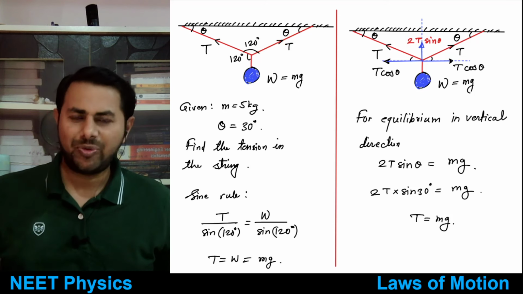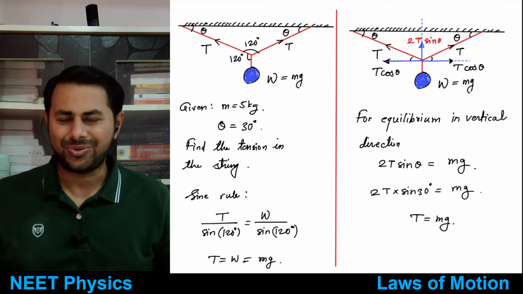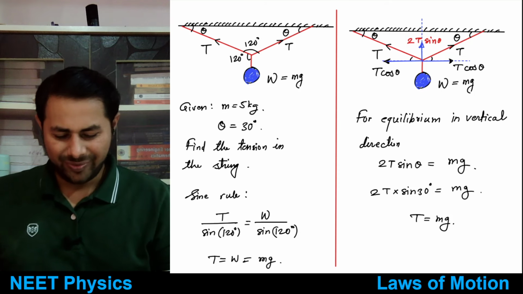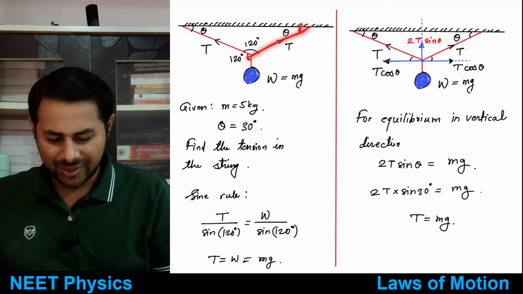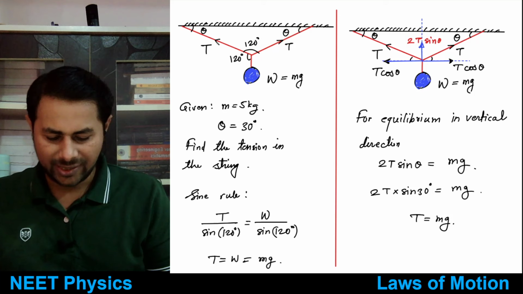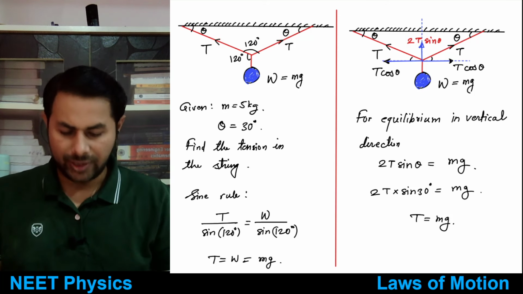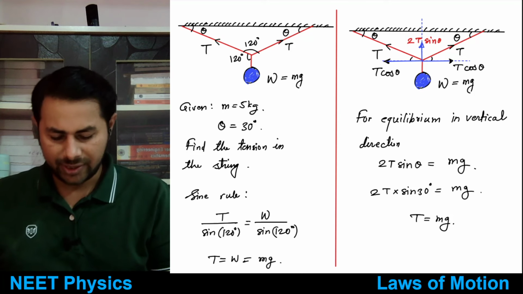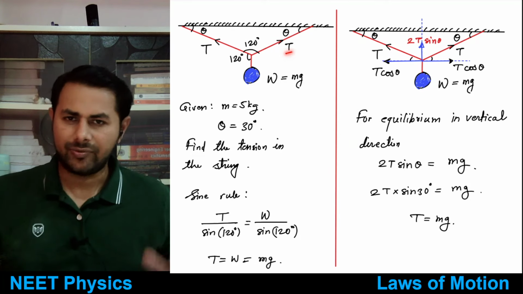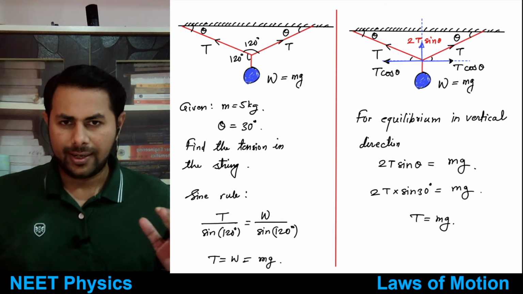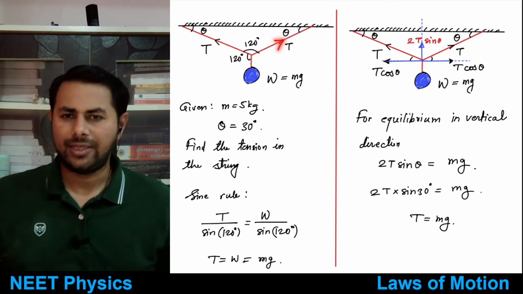So if you remember, we had seen one rule known as sine rule. Okay, so see, because this is a symmetric diagram, I can say tension in this string and this string would be equal. Okay, so if I say tension in this string is T, tension in this one will also be equal to T, and now I want to find out the tension.